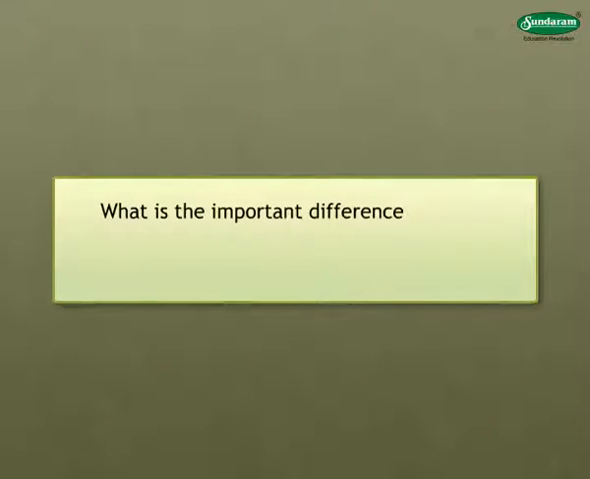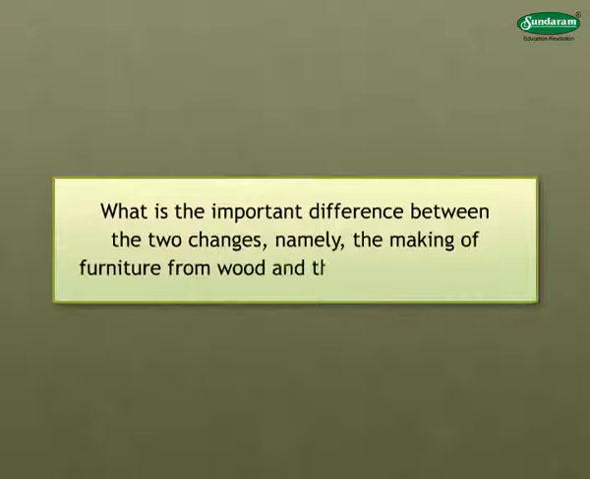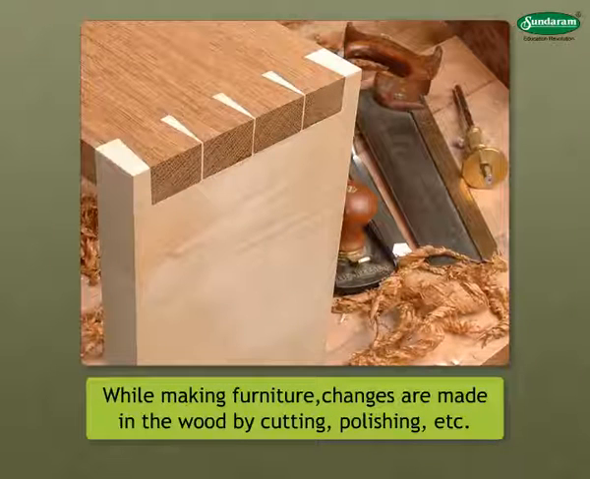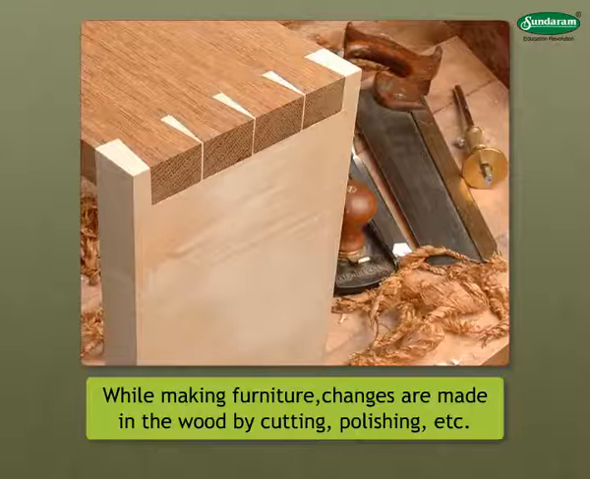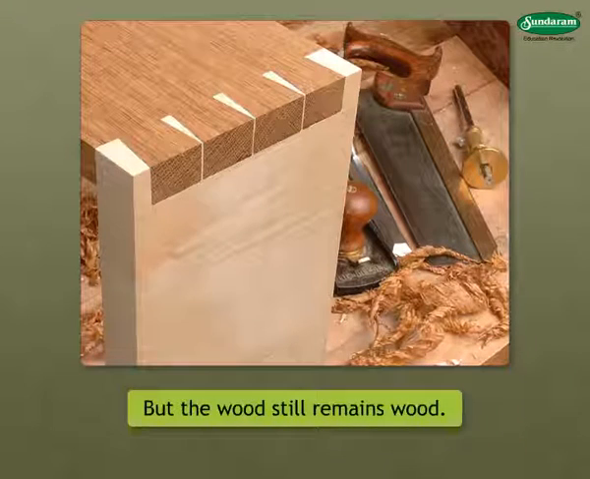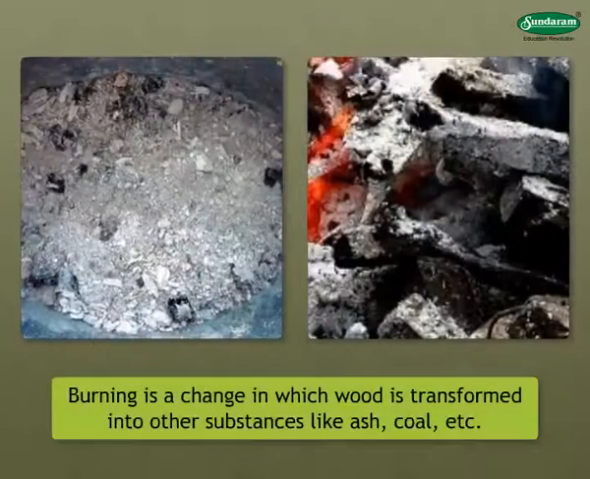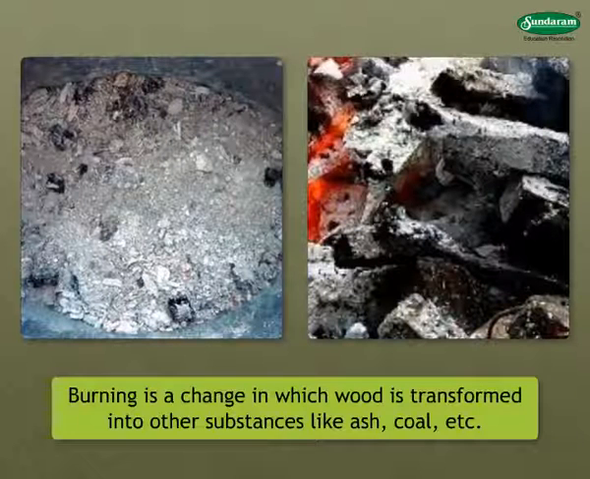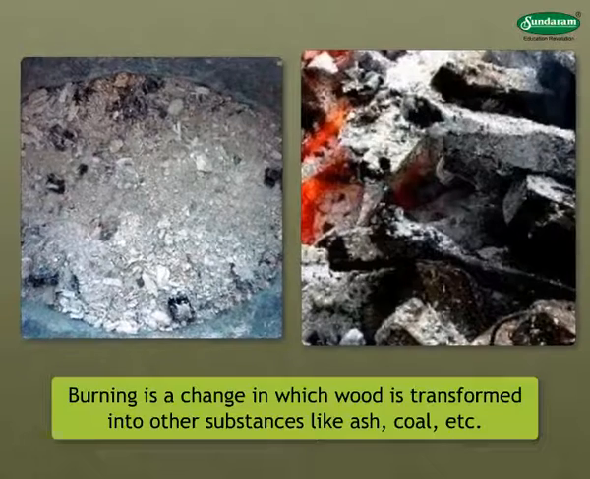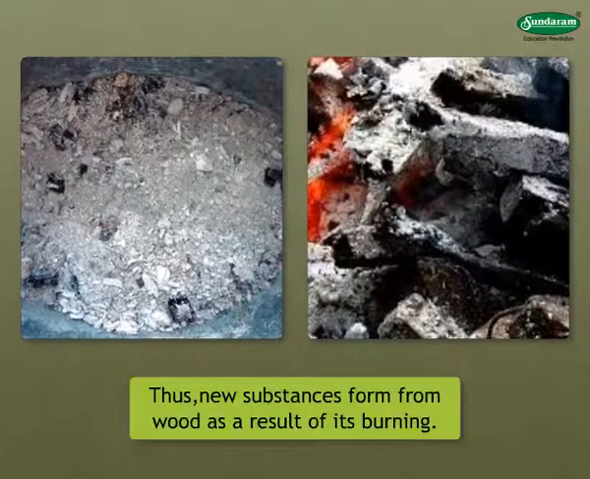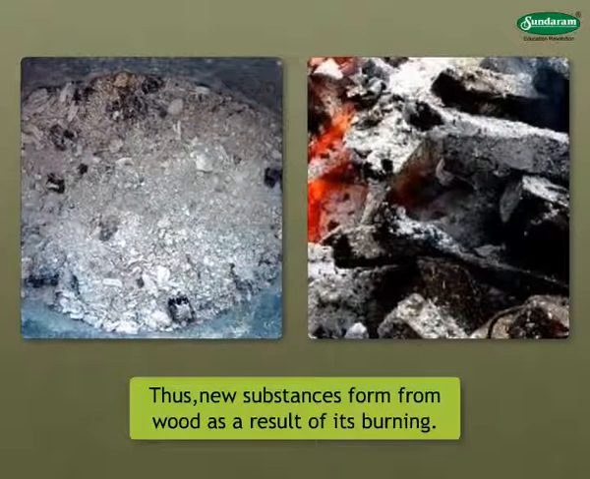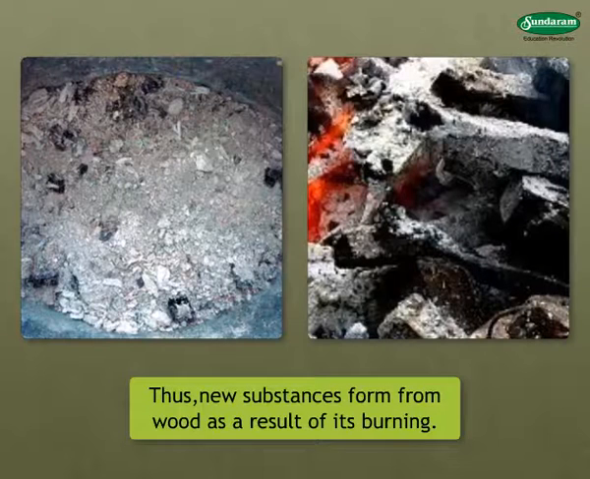What is the important difference between the two changes, namely the making of furniture from wood and the burning of wood? While making furniture, changes are made in the wood by cutting, polishing, etc. But the wood still remains wood. But burning is a change in which wood is transformed into other substances like ash, coal, etc. Thus, new substances form from wood as a result of its burning.